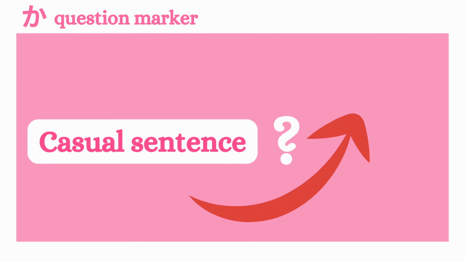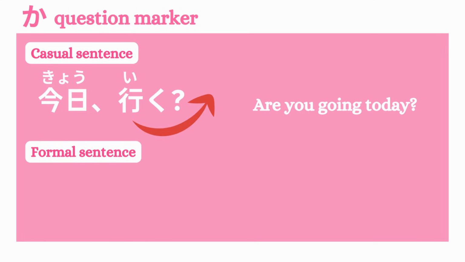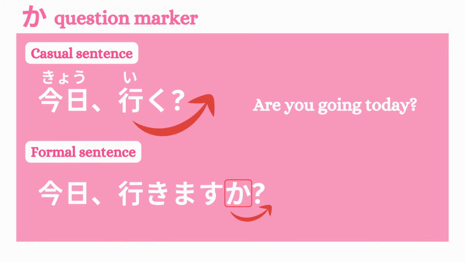For example, 今日行く? Are you going today? Compare that to the polite version. 今日行きますか?